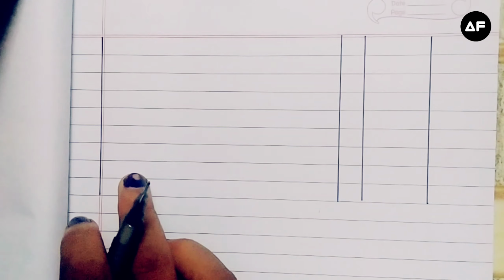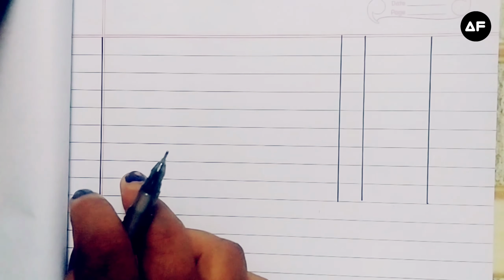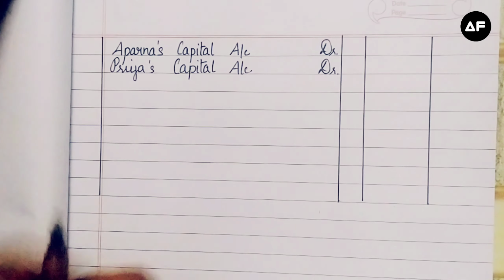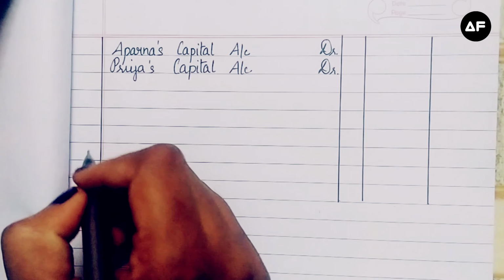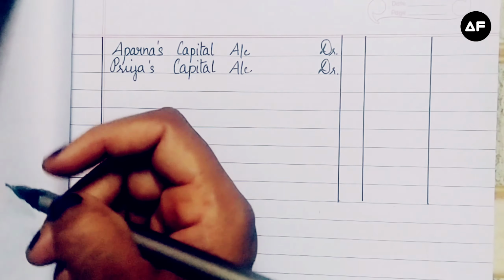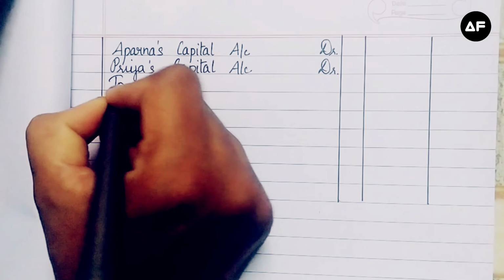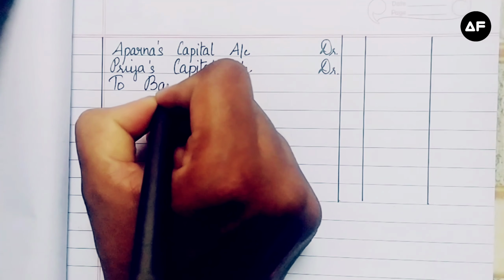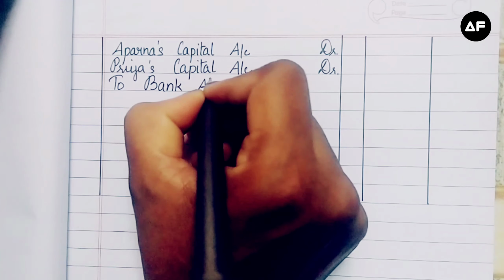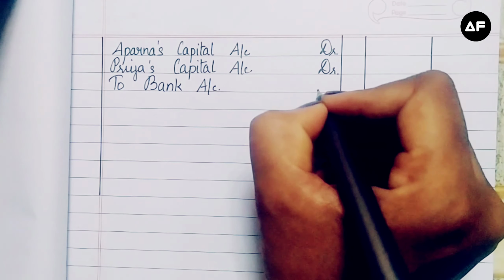The next set of entries which we are going to do is the partners withdrawing the money of goodwill brought in by Brinda. For that, we are first going to debit the receiver, that is, the old partners are going to be debited. And for the credit, cash is going out of the firm, which we recorded as bank account. So we are going to credit bank account because it is going out of the firm.